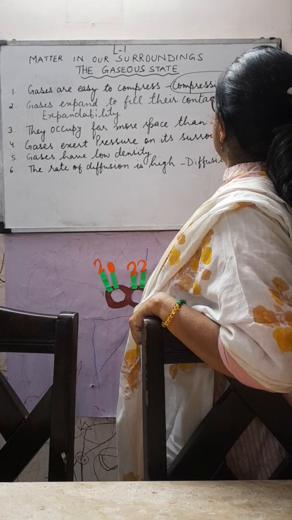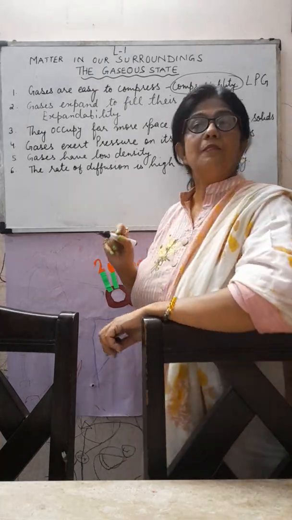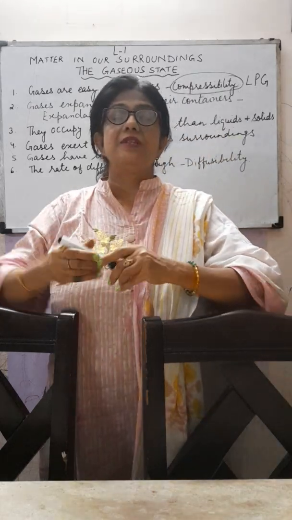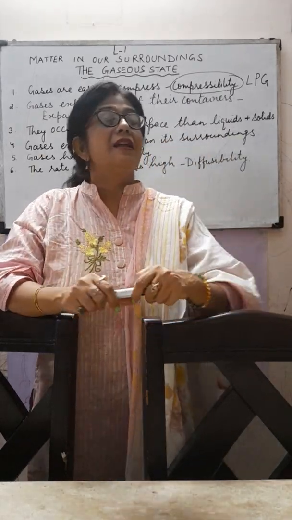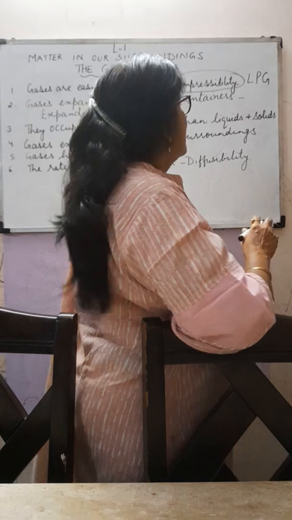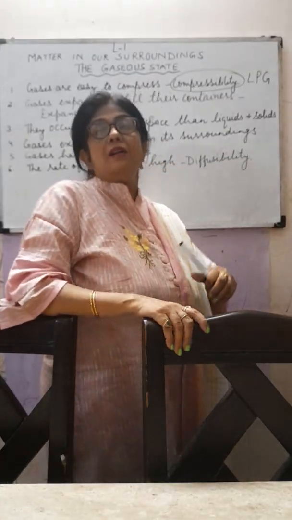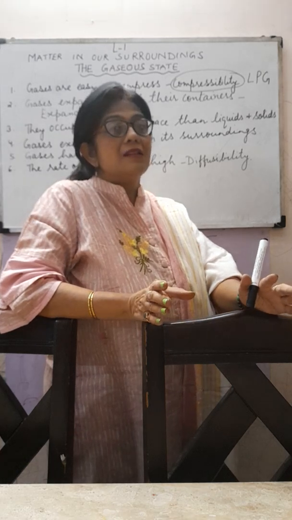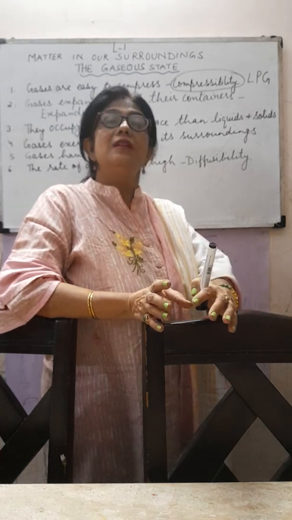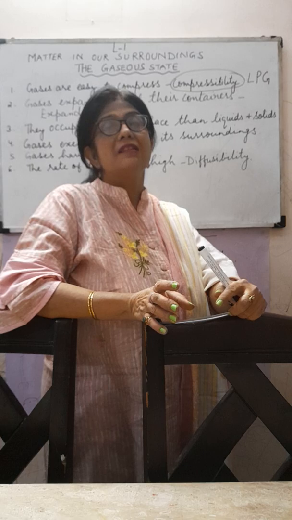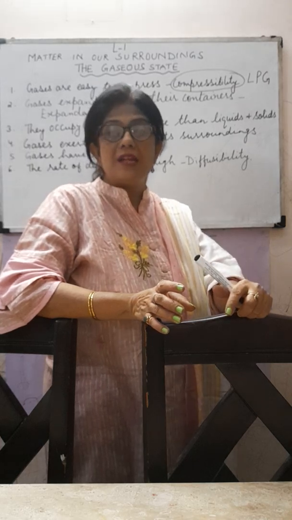Liquefied petroleum gas. This is compressed gas which is filled up in cylinders. Another example is in hospitals, where gas cylinders are used; in those cylinders also, compressed gas is filled up.